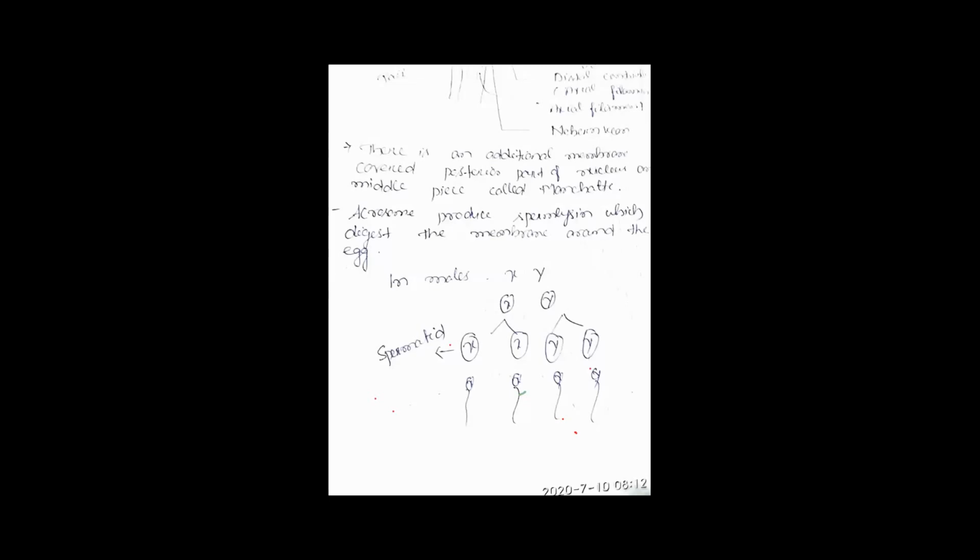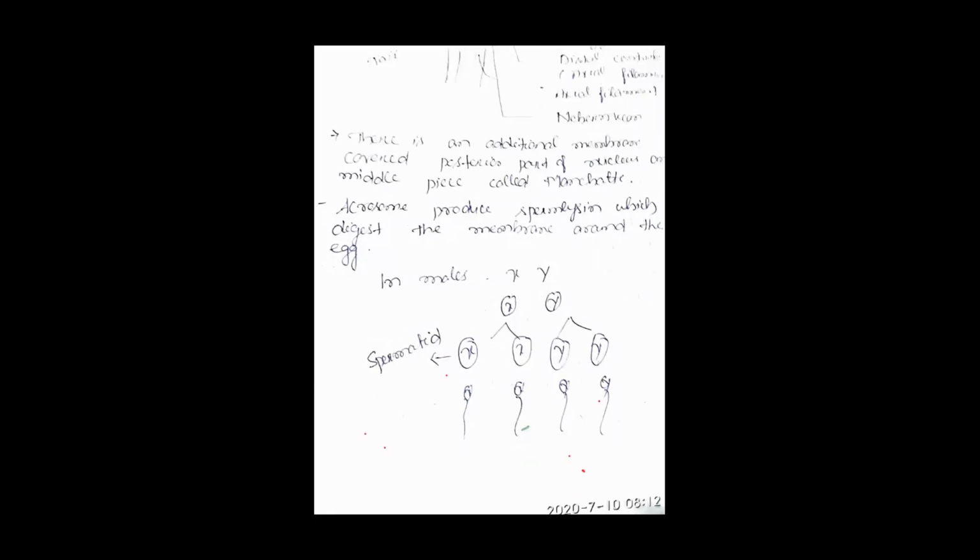The important point is that the acrosome produces sperm lysin, which digests the membrane around the egg. So what is the function of the acrosome? It produces an enzyme called sperm lysin, which digests the membrane around the egg. The egg has a membrane covering around it, yes or no?